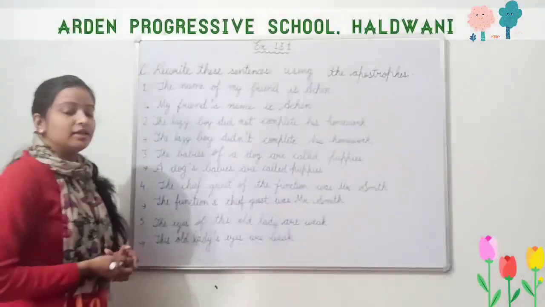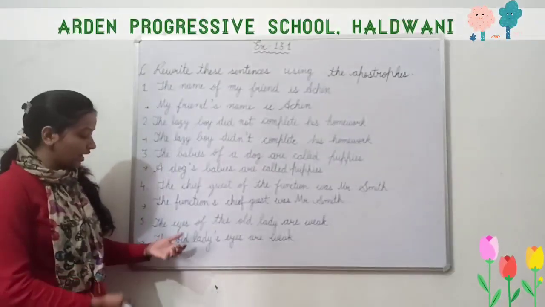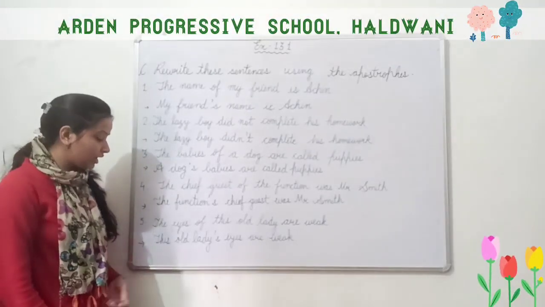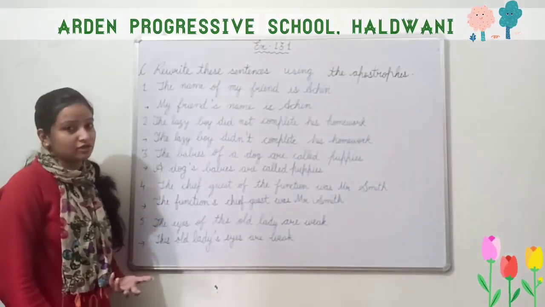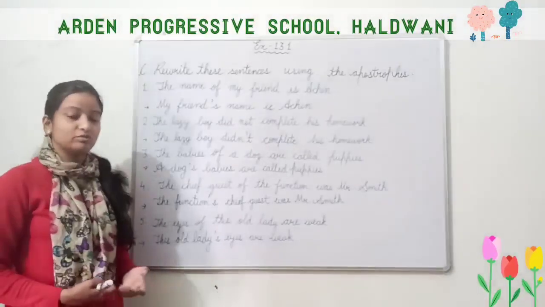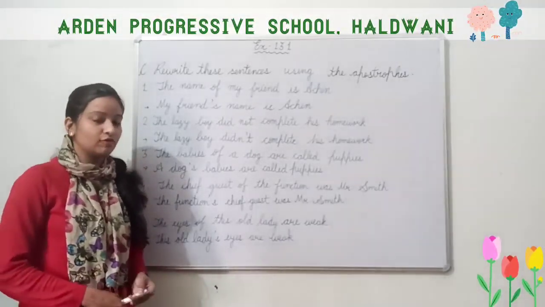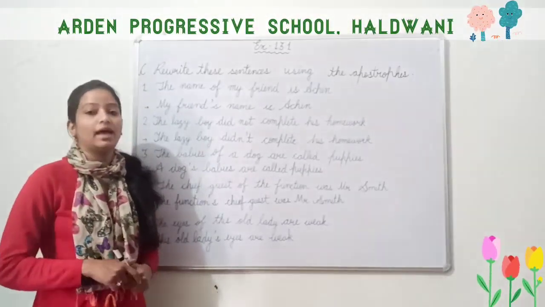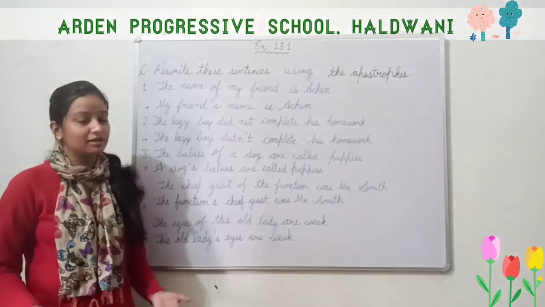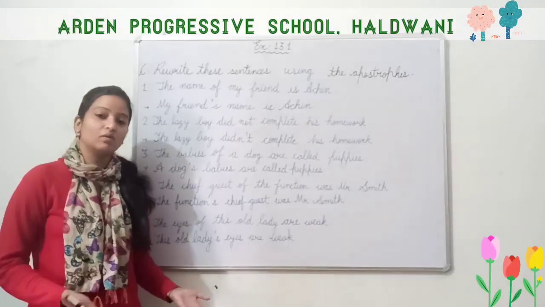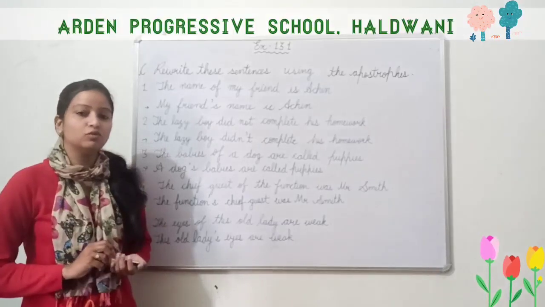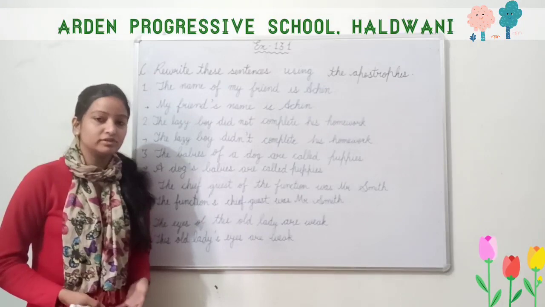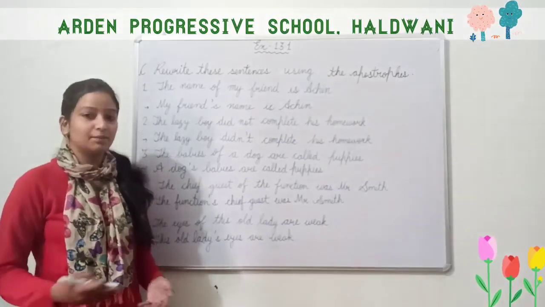So what we have done? We have shown the possession. We have shown that the eyes belong to this lady. So here it is showing possession. So when it shows possession, we use apostrophe and S. And with plural we put only apostrophe, and if S is already given, doesn't matter the word is a plural noun or singular noun, we put only apostrophe to show the possession, that what belongs to whom. It shows that something belongs to someone or something.